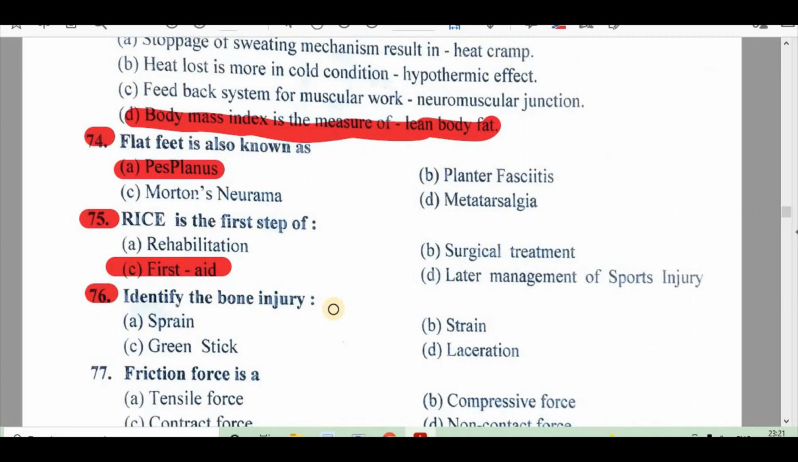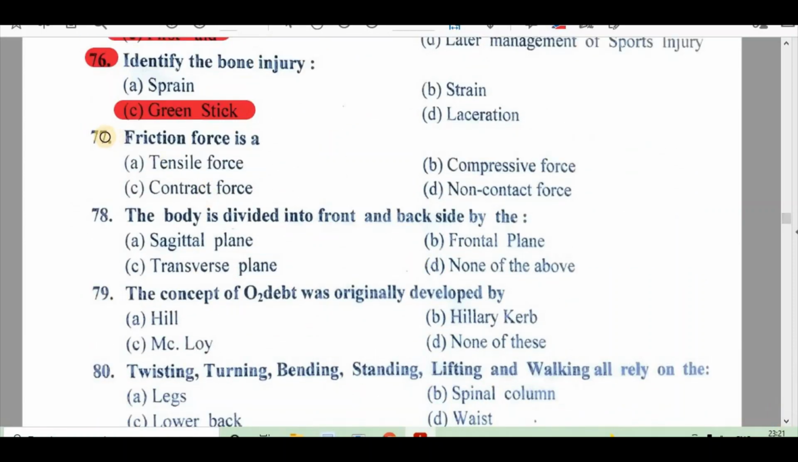76. Identify the bone injury. A. Sprain, B. Strain, C. Green stick, D. Laceration. Right answer is C. Green stick. 77. Friction force is A. Tensive force, B. Comprehensive force, C. Contact force, D. Non-contact force. Right answer is C. Contact force.